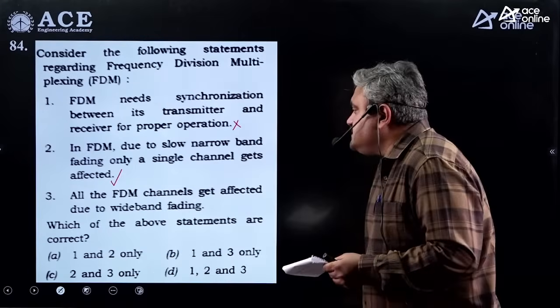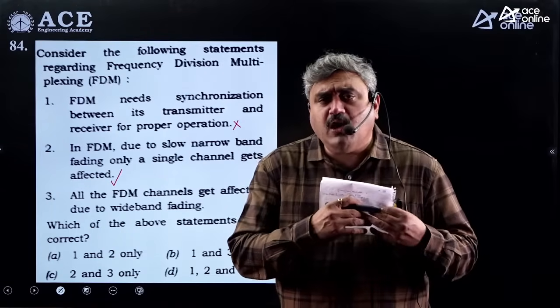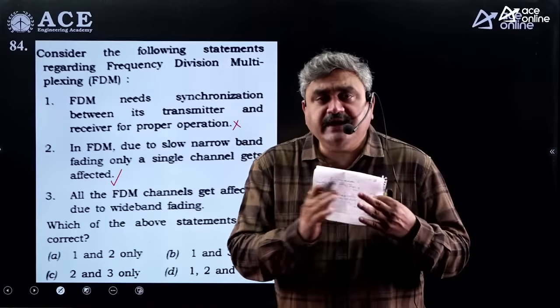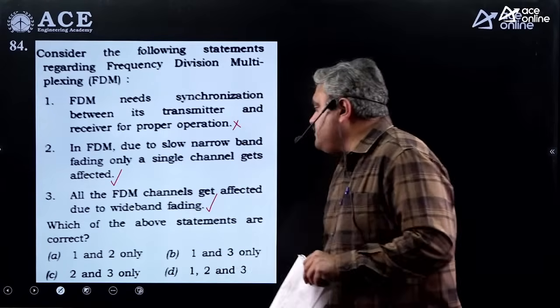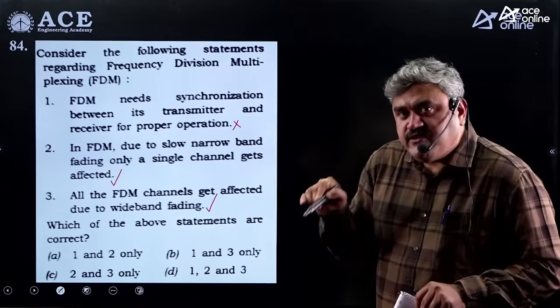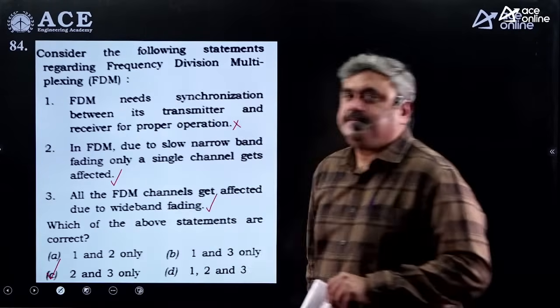All the FDM channels get affected due to wideband fading. Wideband fading means what? Noise affecting all your frequencies. That means the entire band between FH and FL. That is also true. So which of the above statements are correct? Now he is asking which are correct. So 2 and 3 statements are correct. You can go with option C.